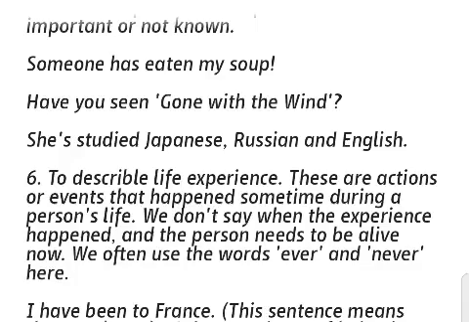To describe life experience, these are actions or events that happen sometime during a person's life. We don't say when the experience happened and the person needs to be alive now. We often use the words ever and never here.